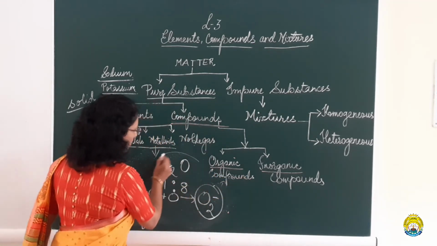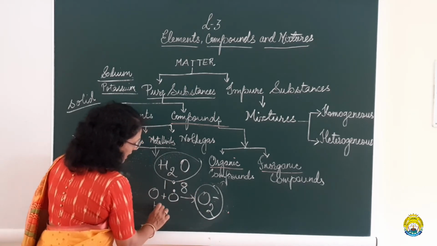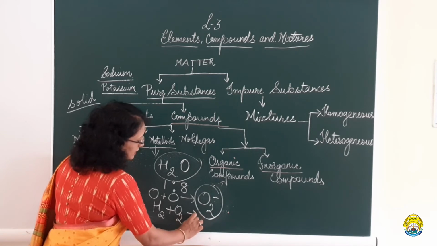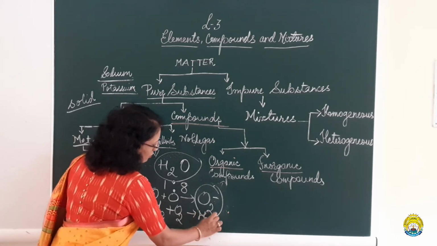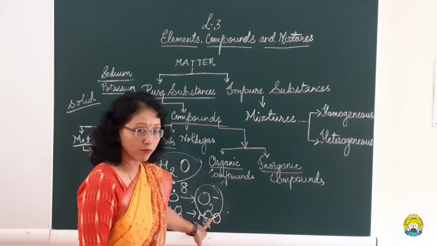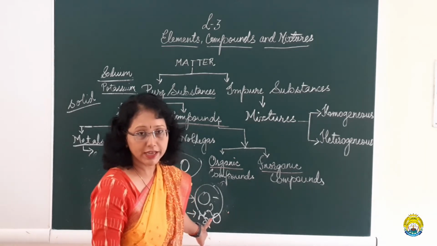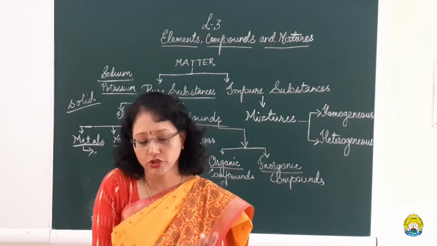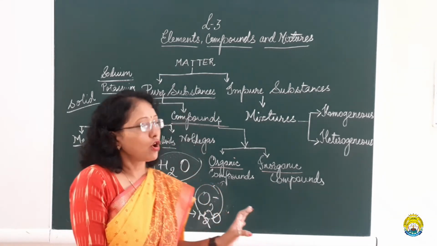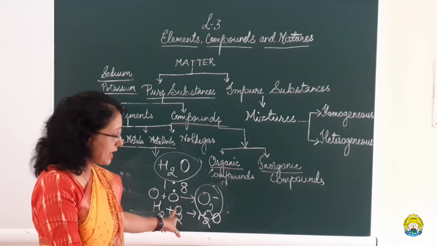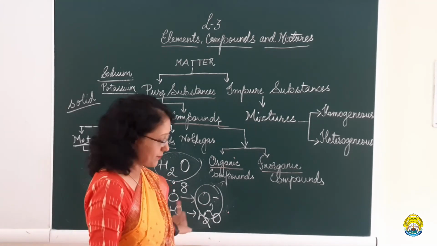But when I talk about water, I say hydrogen when combined with oxygen results in the formation of a compound, that is water. Now this water that is formed is homogeneous in nature, but it is formed only when a chemical reaction takes place. The constituent elements in a compound have their own properties.